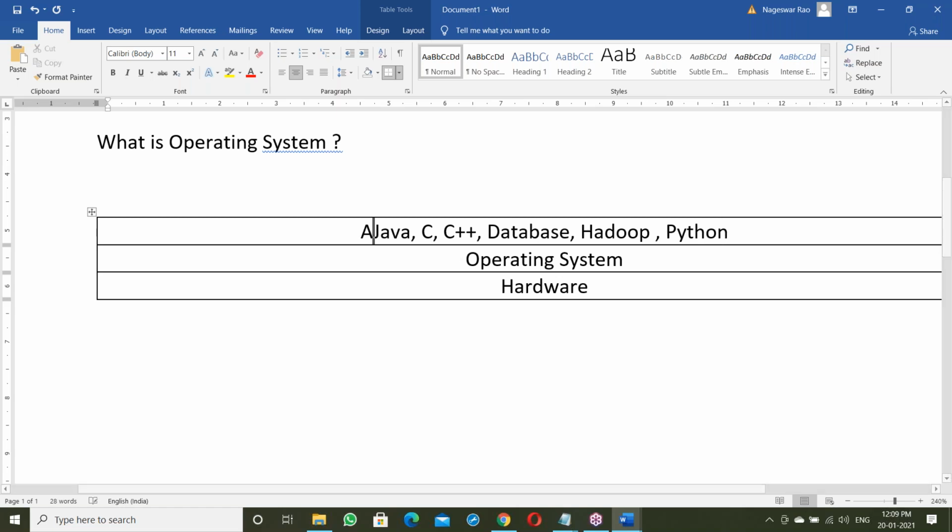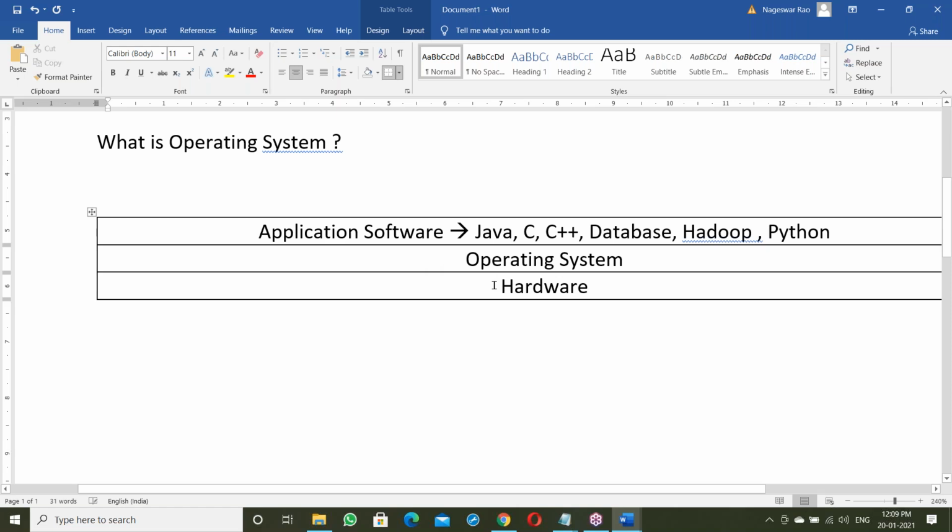All these are called application softwares: Java, C, C++, database, Hadoop. All these are application softwares.